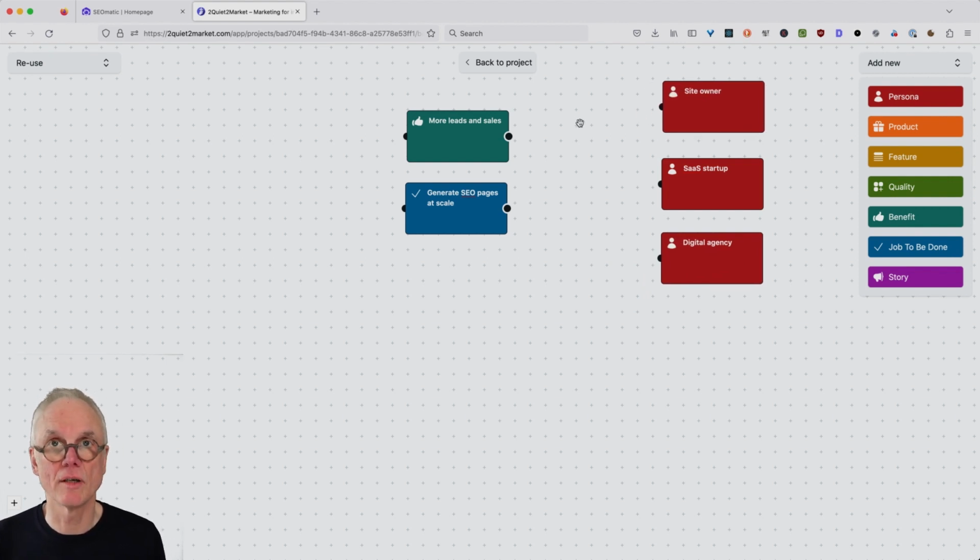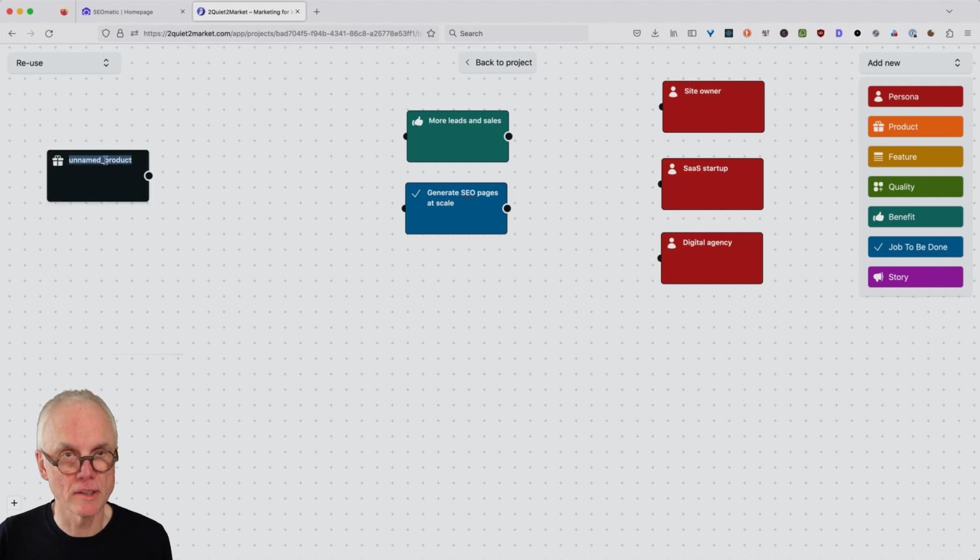By the way, the diagram that I'm using here is from tooquiettomarket.com. It's a SaaS for building marketing models. Actually, it's my SaaS. So who would be or what would be the product? The product on the left side obviously is SEOmatic.